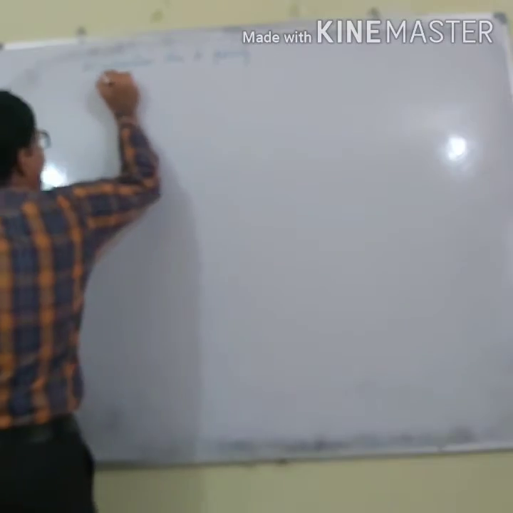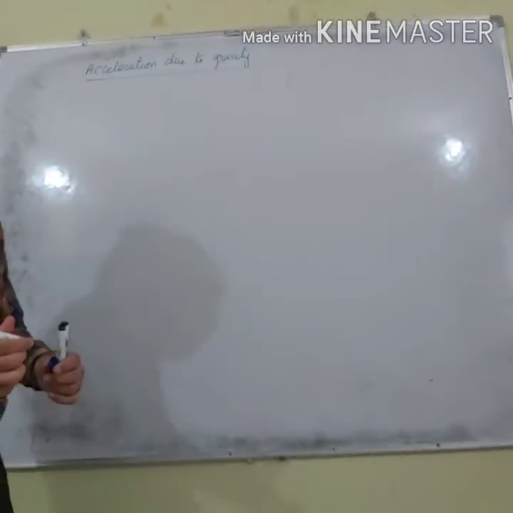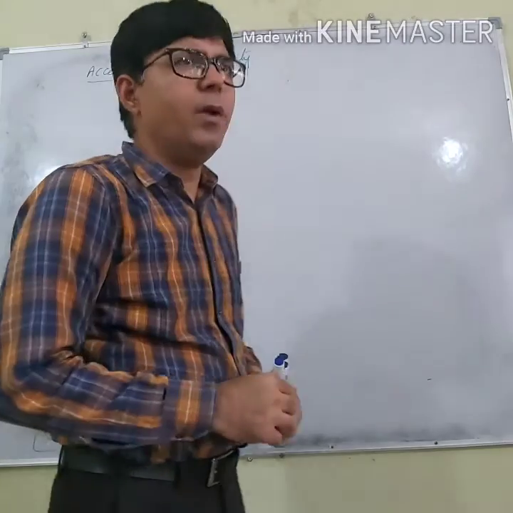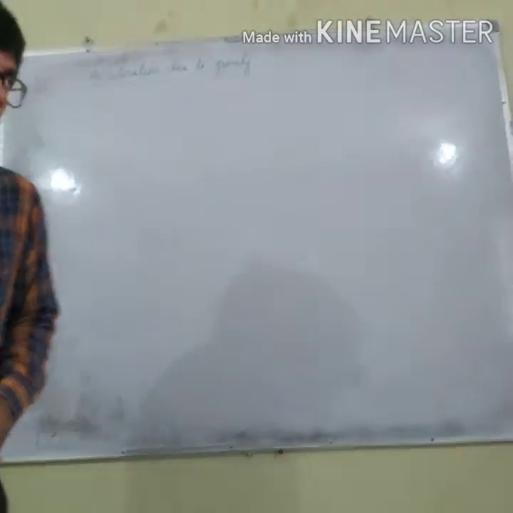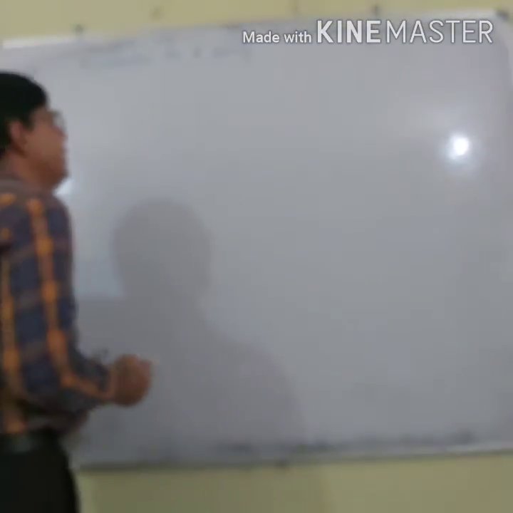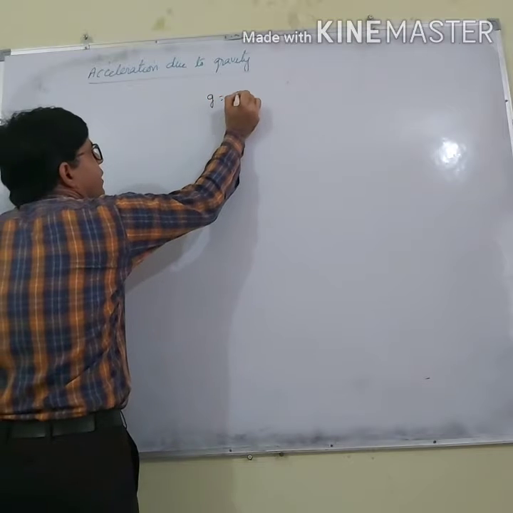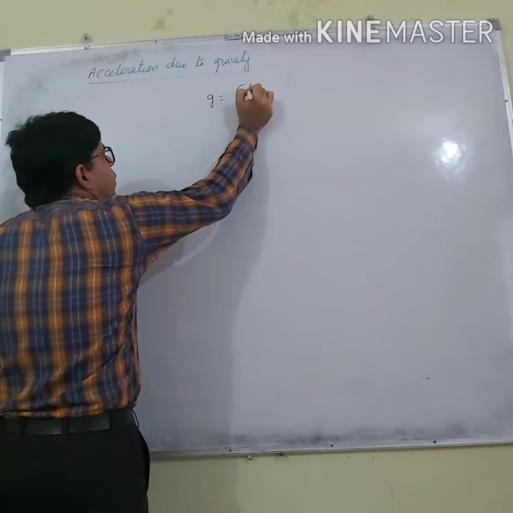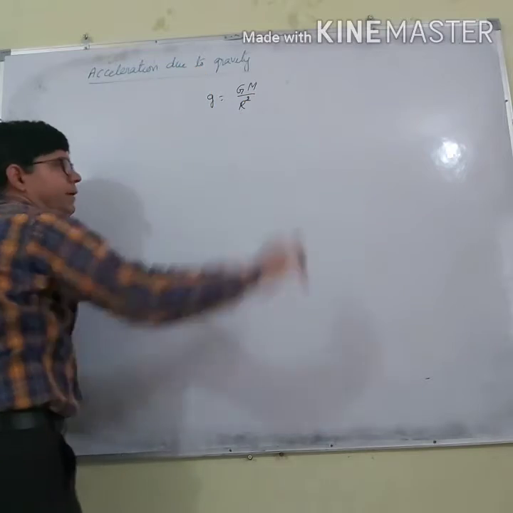It means the acceleration produced in a body when the body falls under gravity. Now this acceleration due to gravity is represented by small g, and it equals GM by R square.